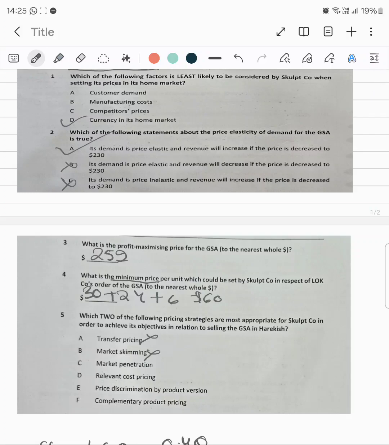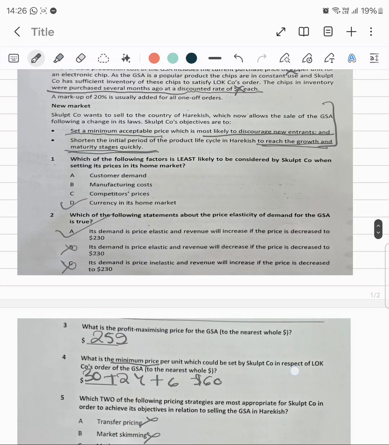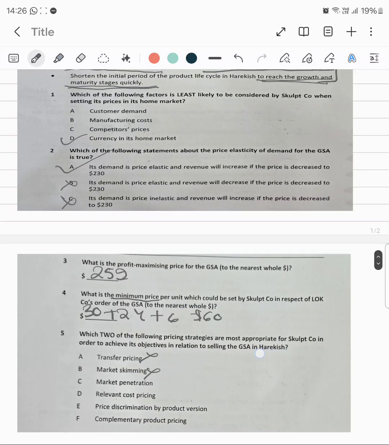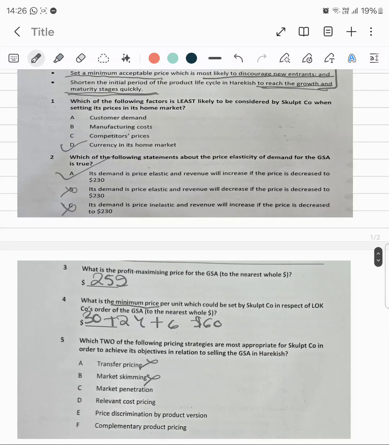Market penetration. Now market penetration, yes, because it is saying that it will set a minimum price that is acceptable. So in case of market penetration, we first set up a low price in order to discourage new entrants into the market, and hence I will select C.